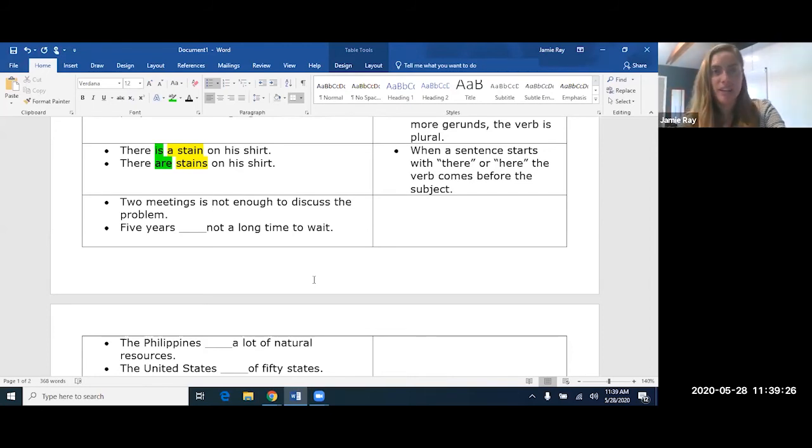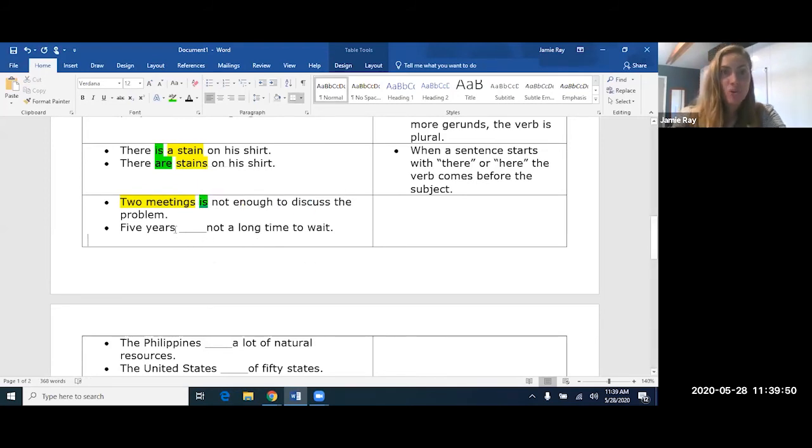Talking about this being an expression of time, a quantity of time, that represents one thing that I'm discussing. Two meetings, that is not enough. Two meetings is not enough. So the subject is two meetings, and the verb is.